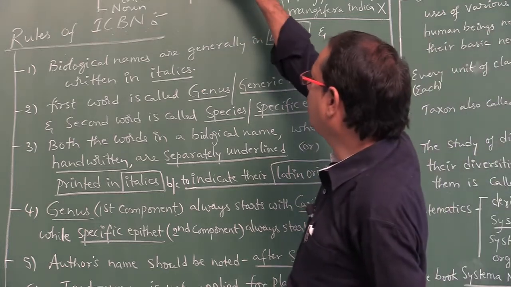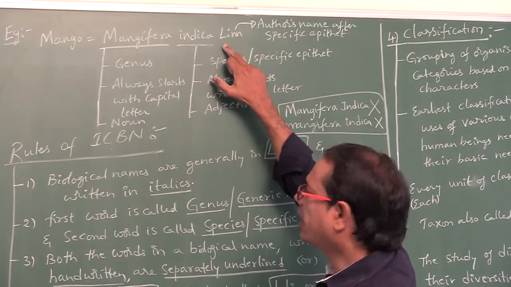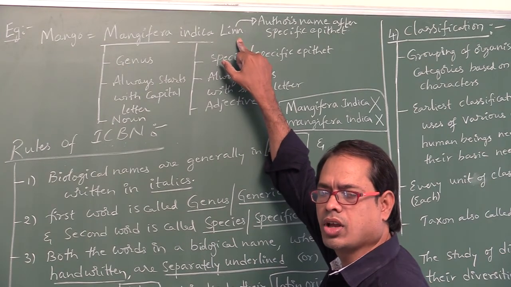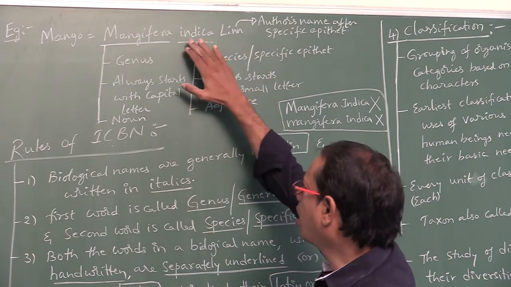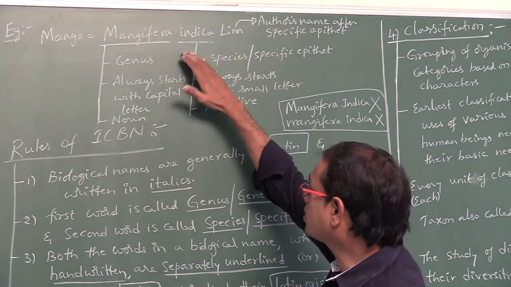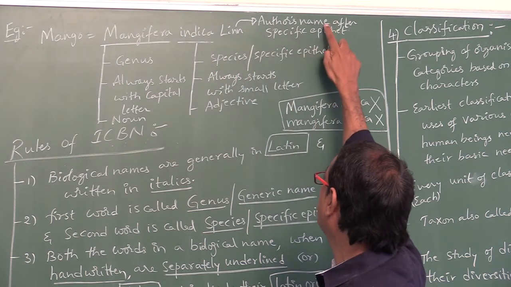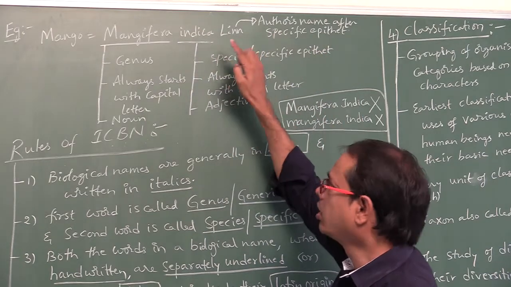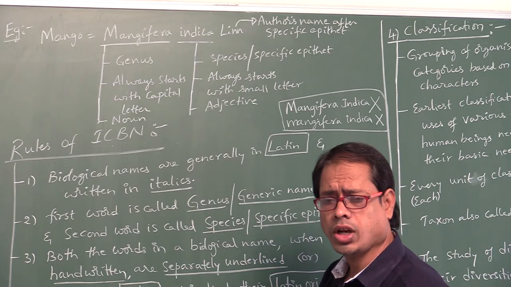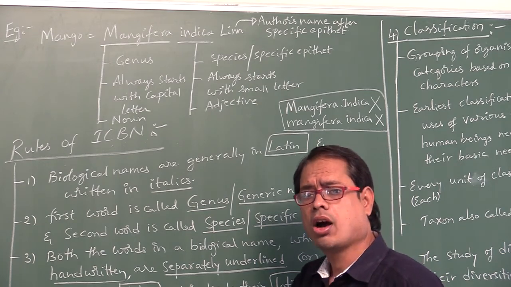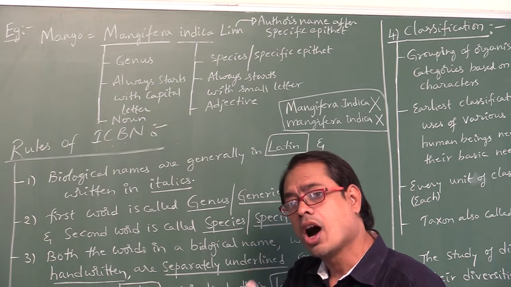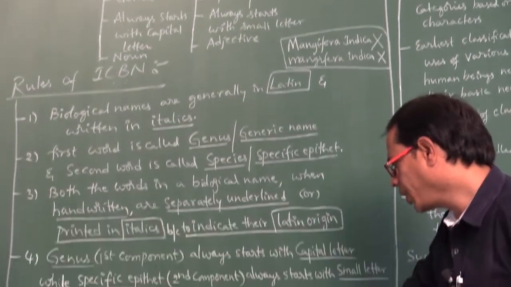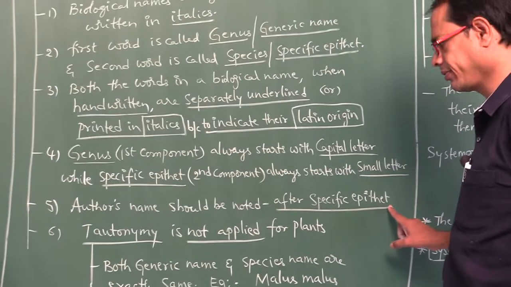If you observe here, Lin means Linnaeus. The author's name or scientist's name should be abbreviated after the specific epithet. Don't say before, after the specific epithet. Author's name should be abbreviated after generic name: false. After specific epithet: true. So the author's name should be noted after the specific epithet.